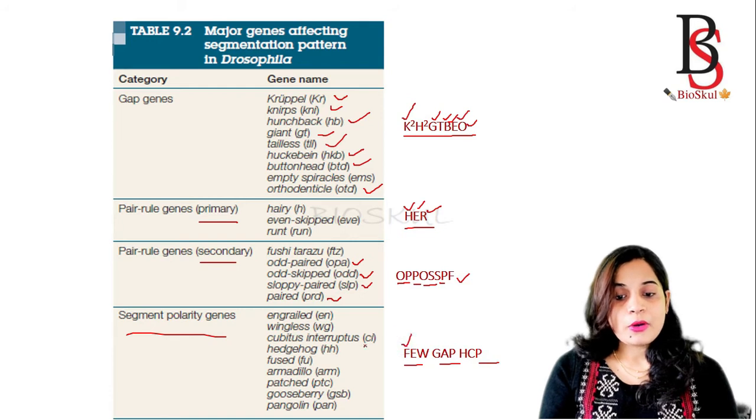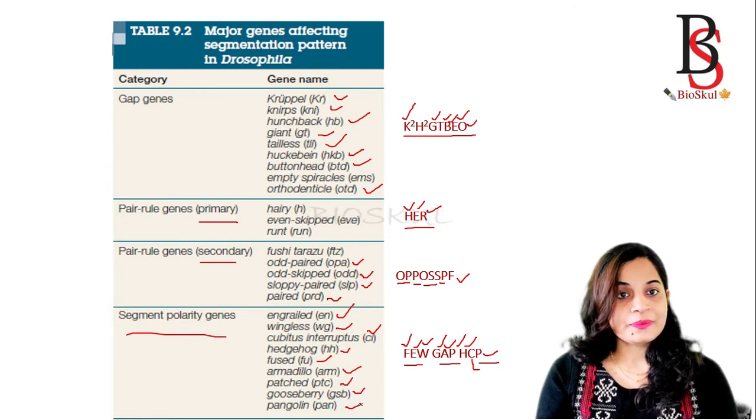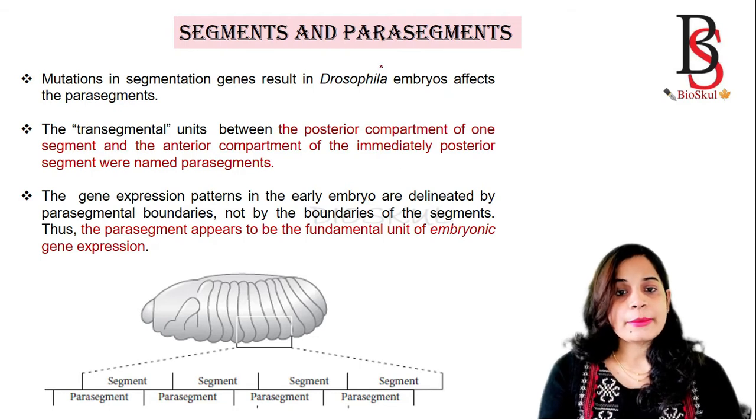Okay, F is for fused, E is for engrailed, W is for wingless, G is for gooseberry, A for armadillo, P is for patched, H for hedgehog, okay, C is for cubitus interruptus, okay, and this P is for pangolin. Now we'll see what the segment and the parasegment are.